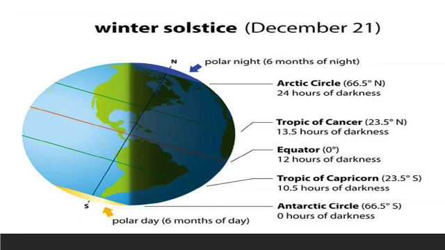And this is the winter solstice. It occurs on December 21 to 22. On 22 December, the sun is directly over the Tropic of Capricorn in the southern hemisphere. Can you see here? This is the southern hemisphere. And the tilt of the axis brings the southern hemisphere closer to the sun, making it summer. Can you see this yellow color? Okay, this is the summer season.